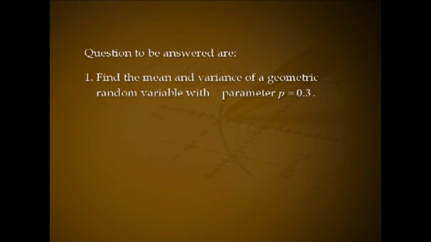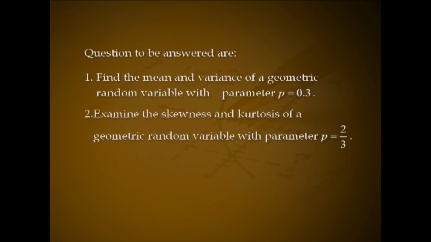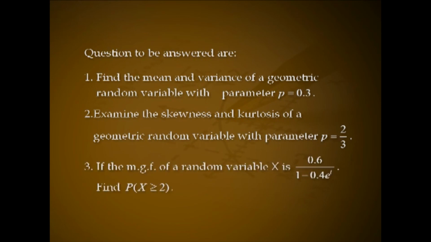Try to answer the following questions. Find the mean and variance of a geometric random variable with parameter p = 0.3. Explain the skewness and kurtosis of a geometric random variable with parameter p = 2/3. If the MGF of a random variable X is 0.6/(1−0.4e^t), find P(X ≥ 2).